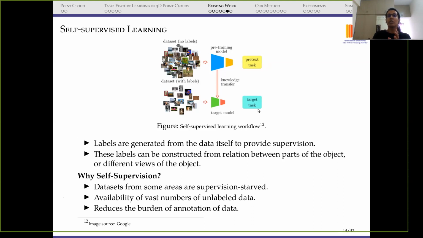This downstream network is a supervised network. But as shown in this image, the labeled data is not that much. The number of samples we use here would be less than the number we are using in the self-supervision, and that's how we can improve the performance of the downstream task. So this was the idea behind self-supervision.